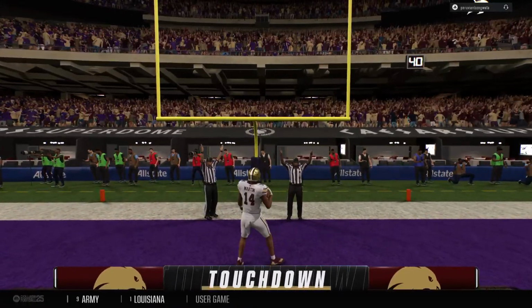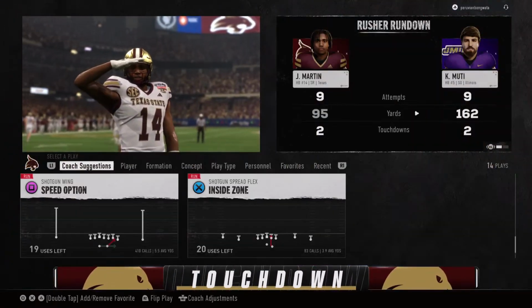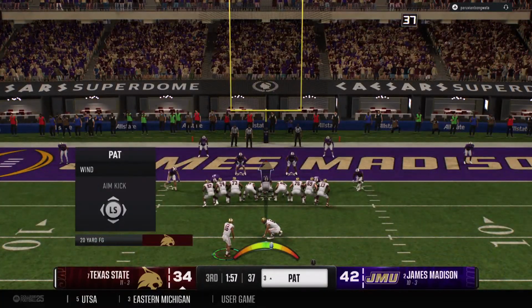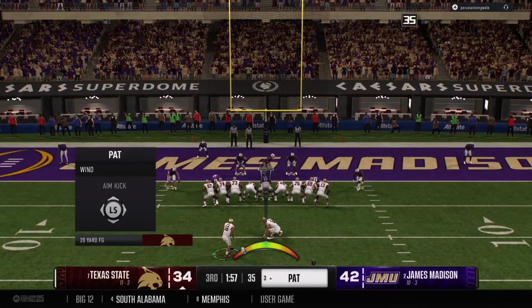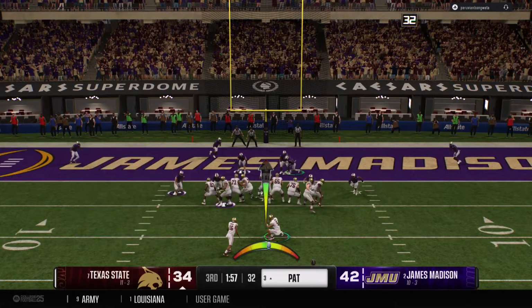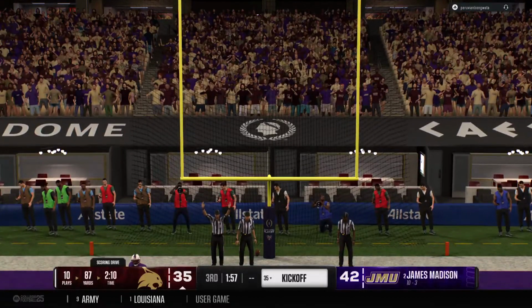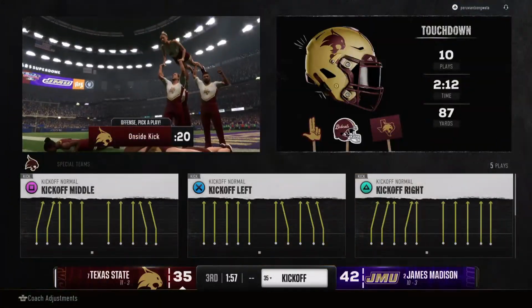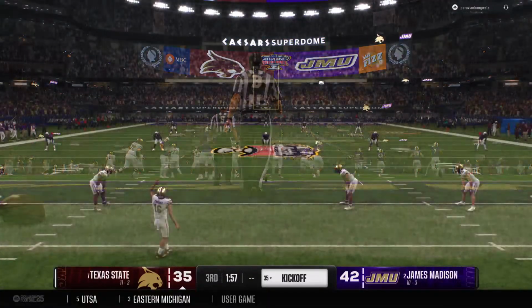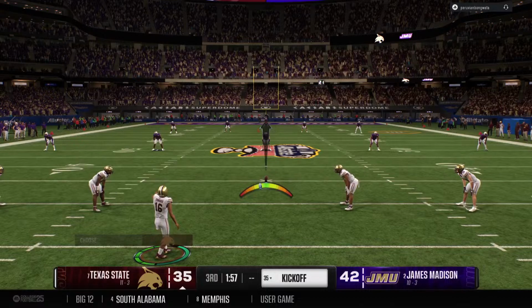Touchdown, Texas State. That kind of execution in a long drive, that's why this team made it to the college football playoff. That's exactly right. Being able to mix in the run with a pass, picking up first downs, and eventually coming up with the touchdown. That is a tough thing to do. They made it look easy. PAT up and good to get a little bit closer. Kickoff team is on the field. Let's see if they give the returner a chance to bring this one back.